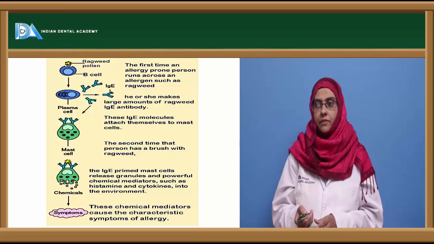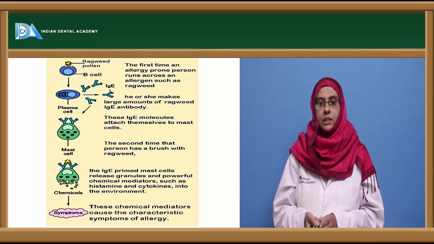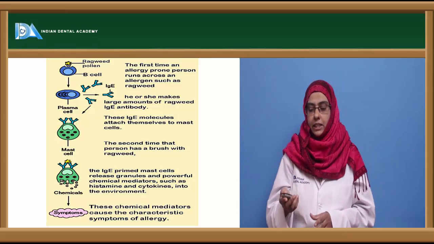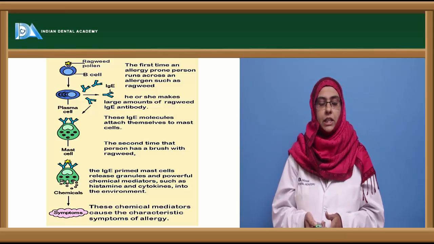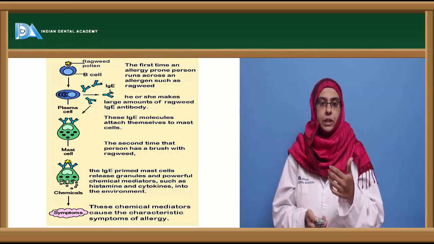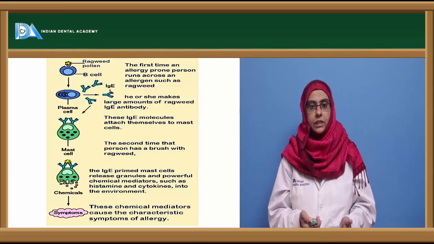So here we have the mechanism involved in IgE antibody production. In a normal individual, as I already discussed, the IgG antibody is the one that protects the person from an allergen or antigen.